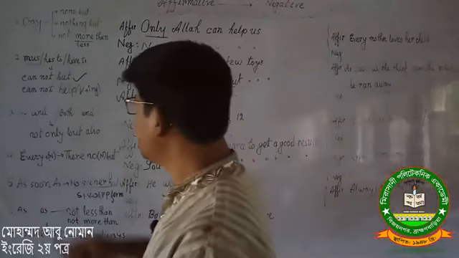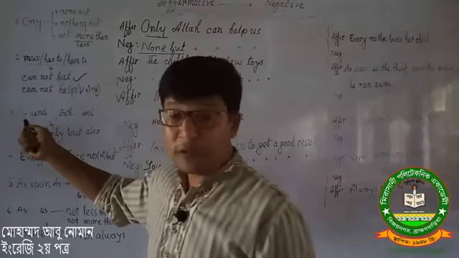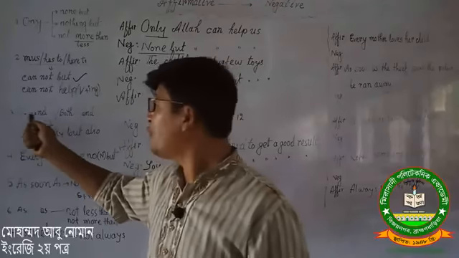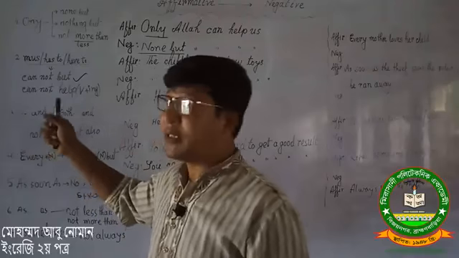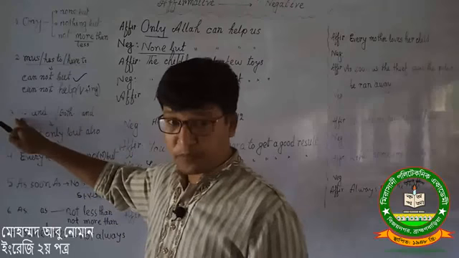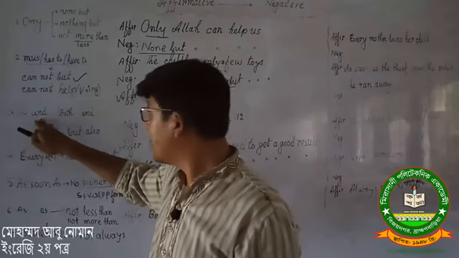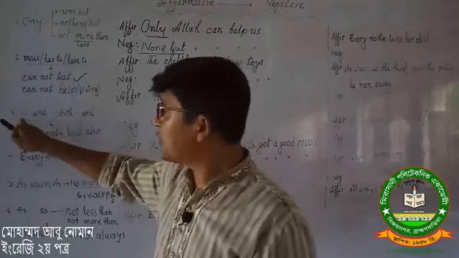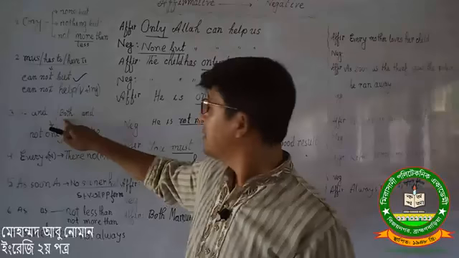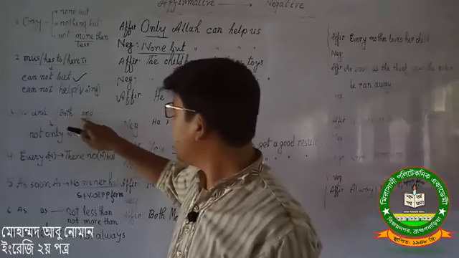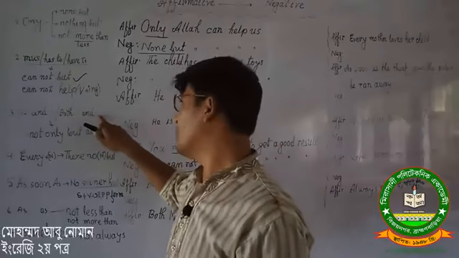Another rule: if you found before and after and, you have found a noun or word, two words connected with and. Or you may find both and a noun and then a noun.